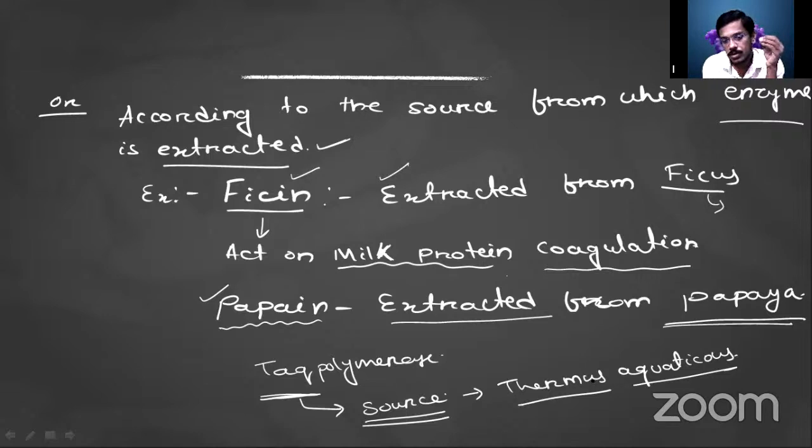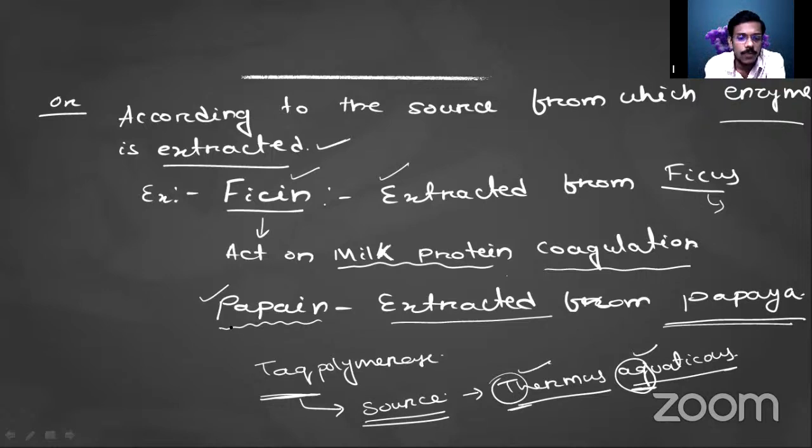So the name is related to the name of the source. Taq means T here and AQ; these letters came from the source, and that source is a bacterium here.